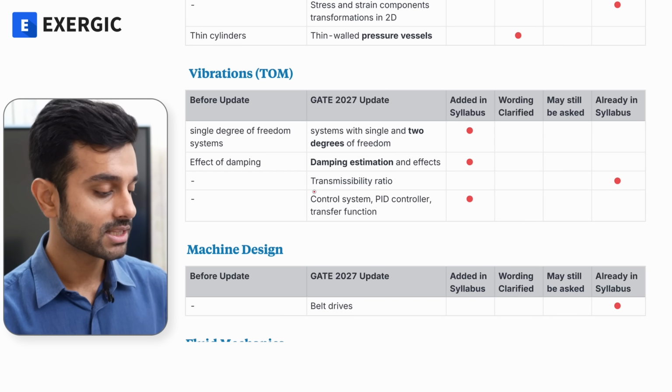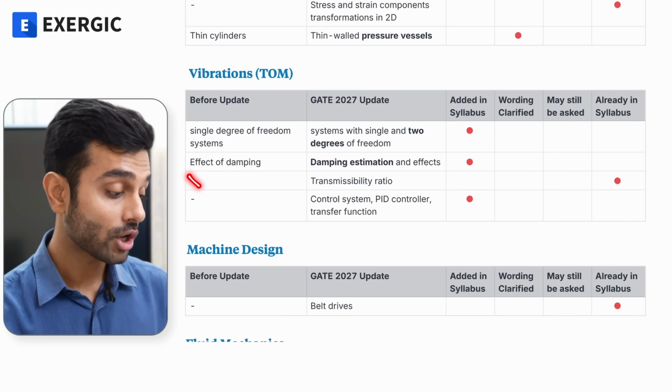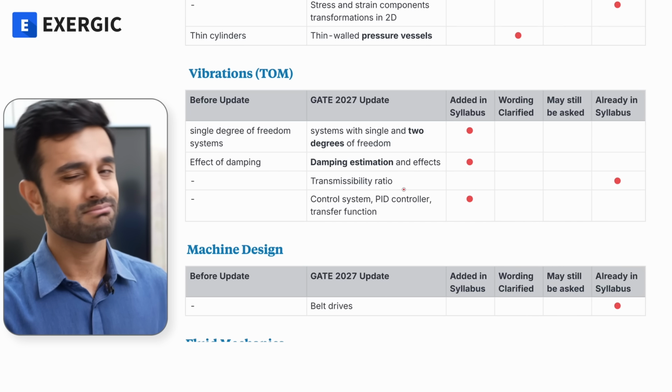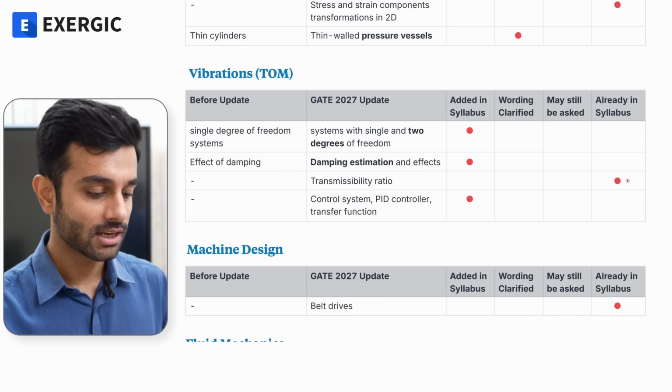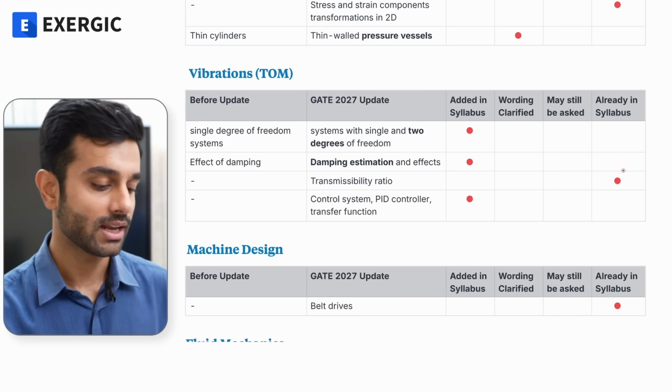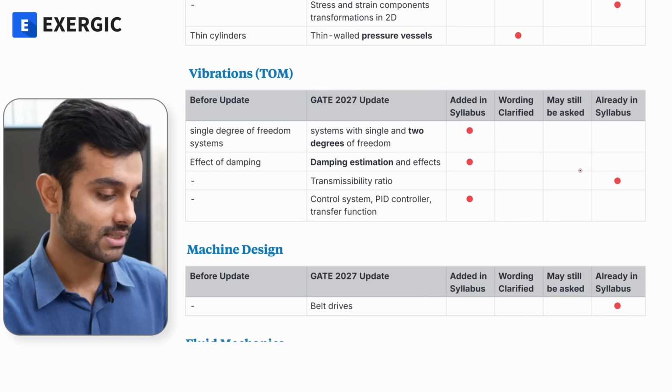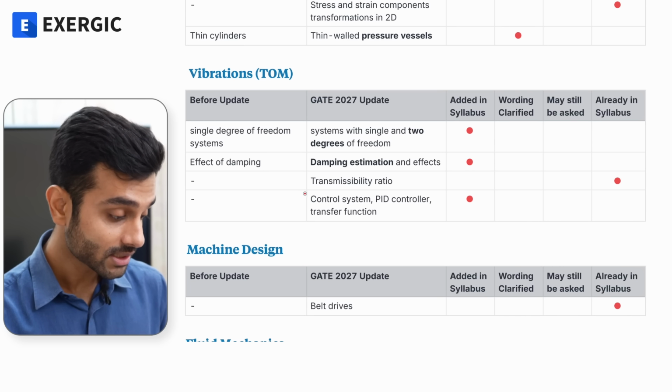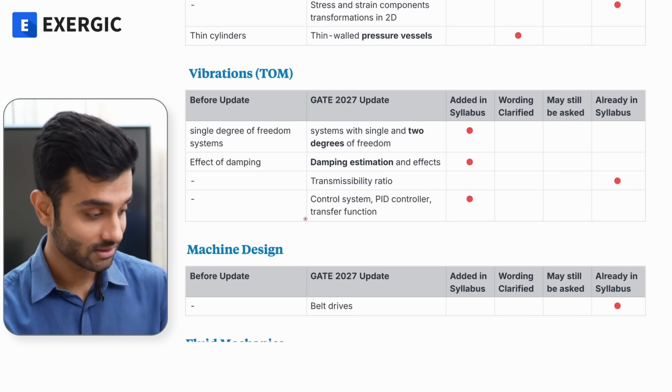Another thing is transmissibility ratio. Earlier it was not mentioned in the syllabus, now it is mentioned. It is something which we already know in the syllabus. Questions have already been asked from this in GATE, already covered in the course. So yes, it was already in the syllabus. This is another meaningful addition in the course.